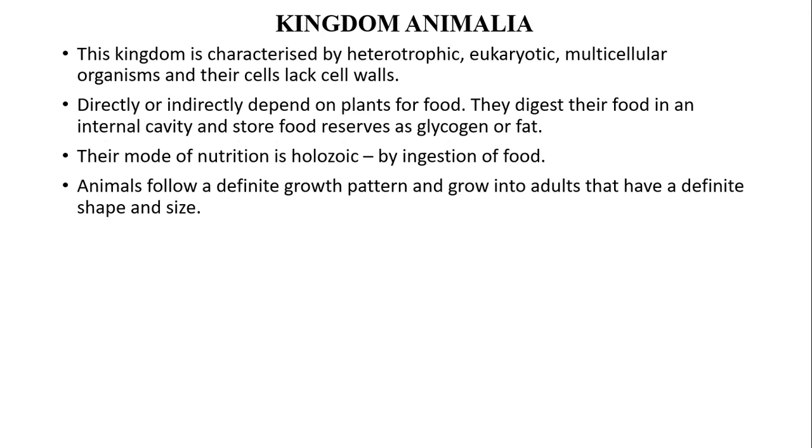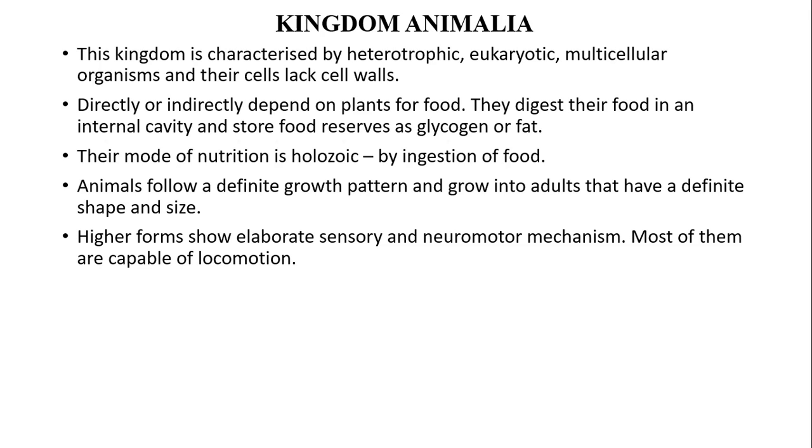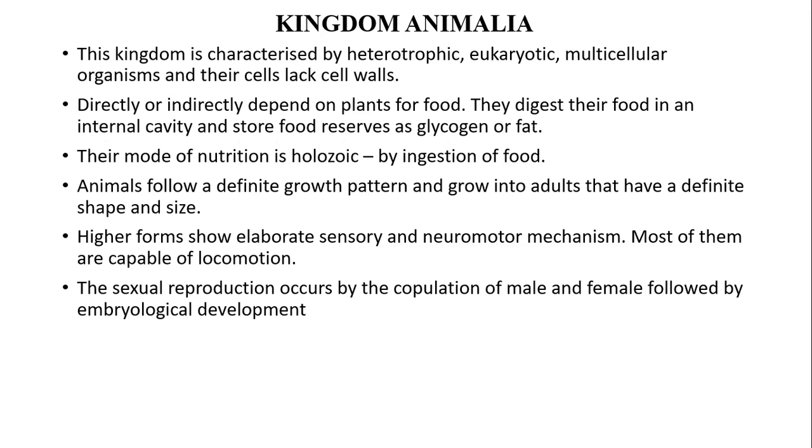Animals follow a definite growth pattern and grow into adults that have a definite shape and size. Higher forms show elaborate sensory and neuromotor mechanisms. Most of them are capable of locomotion. Sexual reproduction occurs by the copulation of male and female, followed by embryological development.